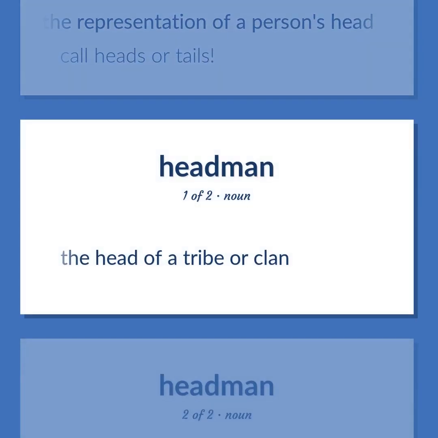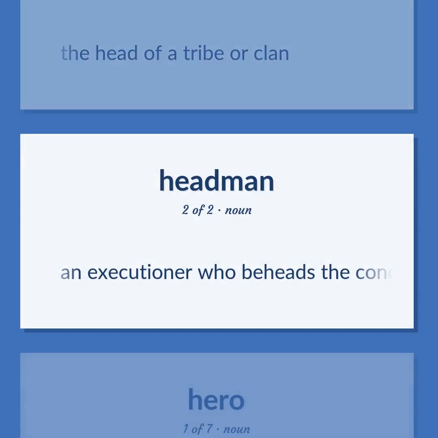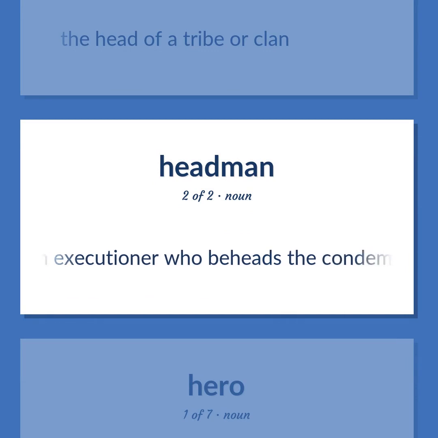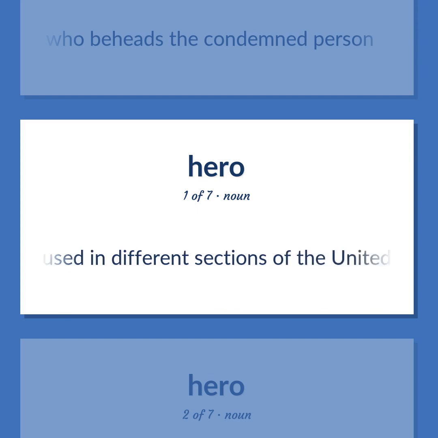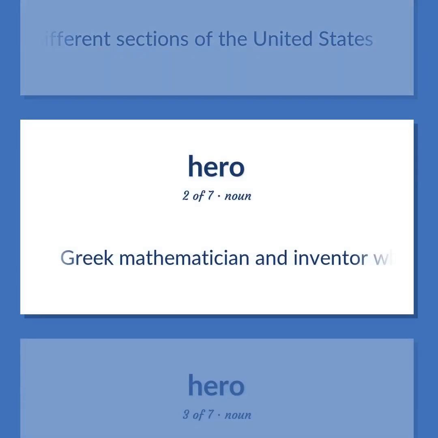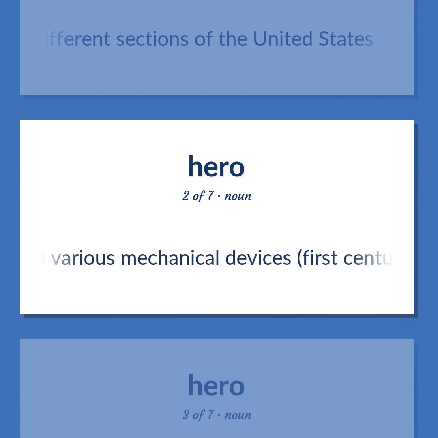The head of a tribe or clan. An executioner who beheads the condemned person. A large sandwich made of a long crusty roll split lengthwise and filled with meats and cheese, and tomato and onion and lettuce and condiments. Different names are used in different sections of the United States. Greek mathematician and inventor who devised a way to determine the area of a triangle and who described various mechanical devices, 1st century.